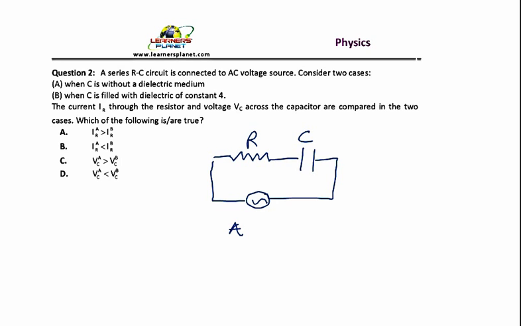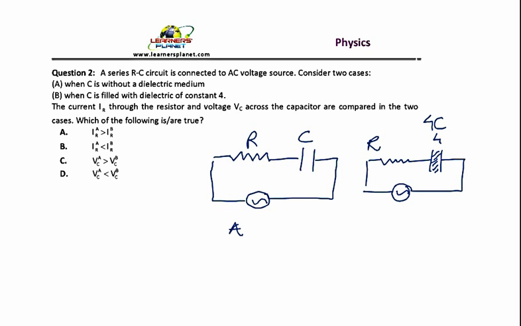This is your case A. In case B, you have one more arrangement where a dielectric is inserted between the two plates, and it has a dielectric constant 4. So the capacitance, if you compare this with here, because of insertion of the dielectric will be 4C with the same R, right? Now let us look at the situation.